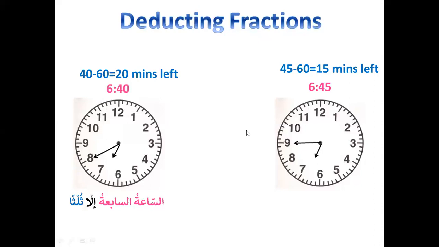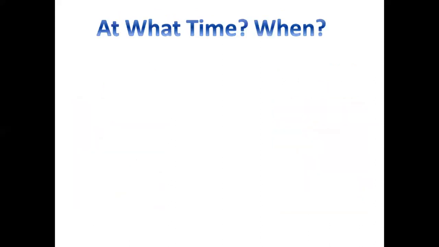Now again over here, 60 minus 45, 1 hour, would be 15 minutes left. That is your rubu'un. So you are deducting rubu'un, quarter of an hour, from 7 o'clock because it's close to 7. So that will be written as as-sa'atu sabi'atu, 7 o'clock, illa rub'an. So rub'an again became nasab because of illa, and it is supposed to be common. That is the rule which is followed by illa.